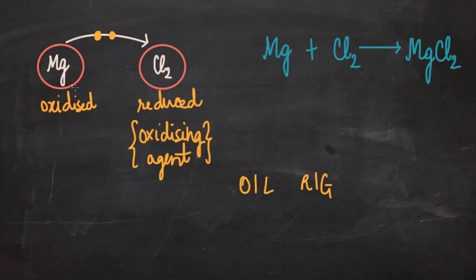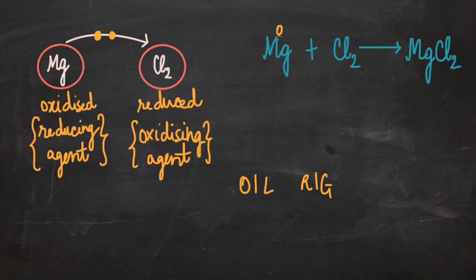Therefore, magnesium is making a reduction happen, or it is the reducing agent. So here we can see that the substance getting oxidized is the reducing agent, the substance getting reduced is the oxidizing agent.